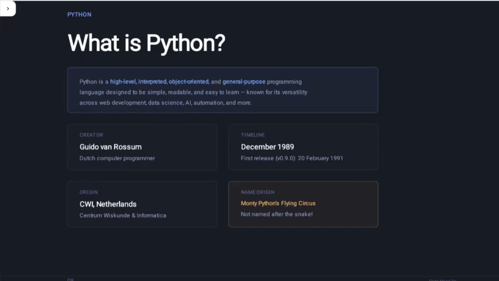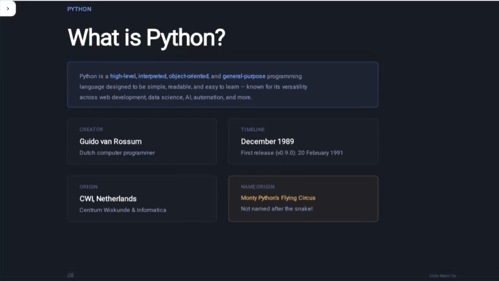Many of you will see that many people make fun that Python was named after a snake. But no, that is wrong. It was inspired by the British comedy show. And what was the name of the show? That was Monty Python's Flying Circus.